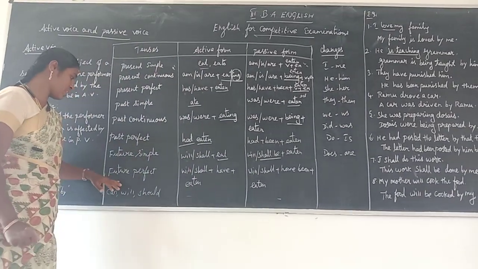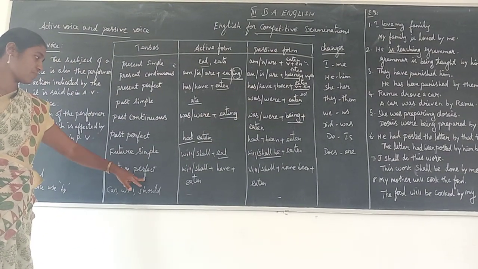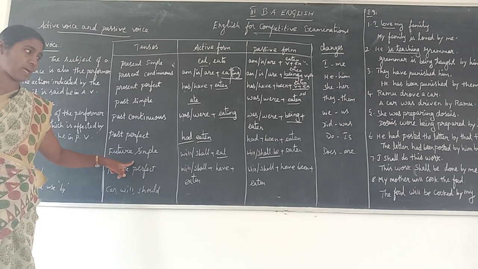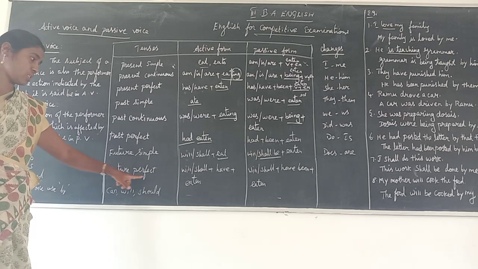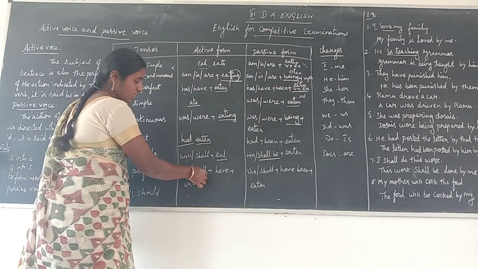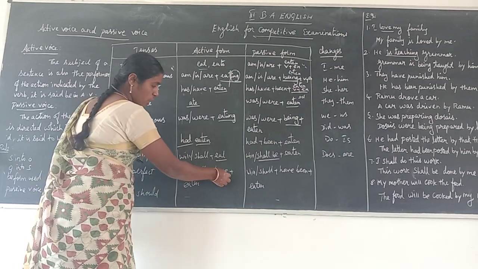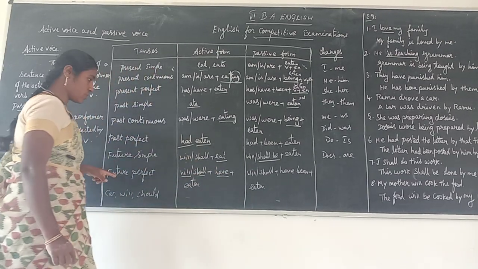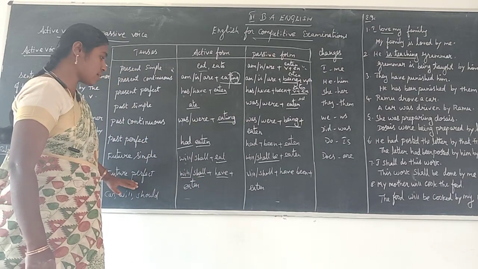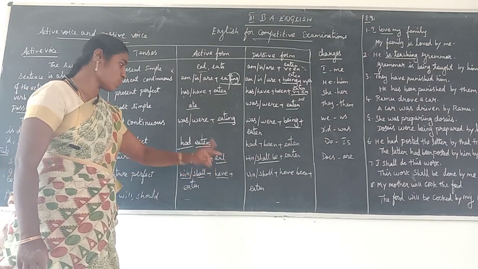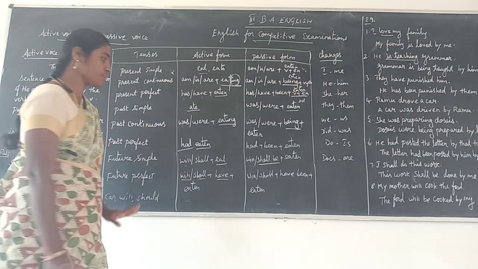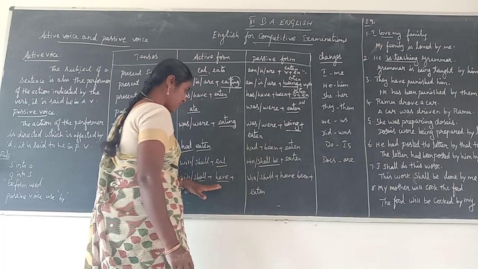Eaten. Next one, future perfect. Here you don't have future continuous tense in active voice and then passive voice. You have only future perfect tense. In future perfect tense, will and then shall, you must use only in future perfect. Don't use has and not. When we start to write the sentence in future perfect, you use only have, and then the en verb. Here, when we change the sentence into